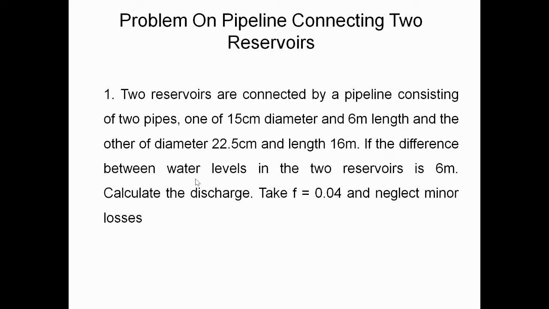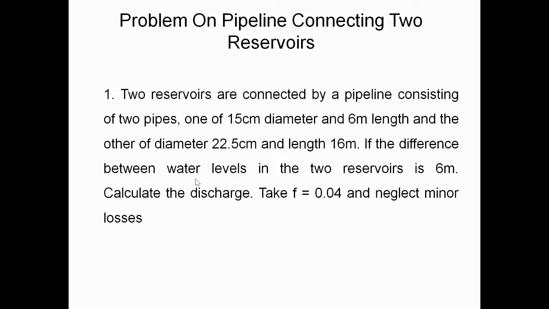If the difference between the water levels in the two reservoirs is 6 meters, calculate the discharge Q. Take the frictional factor F equal to 0.04 and neglect minor losses. This is a very important question.